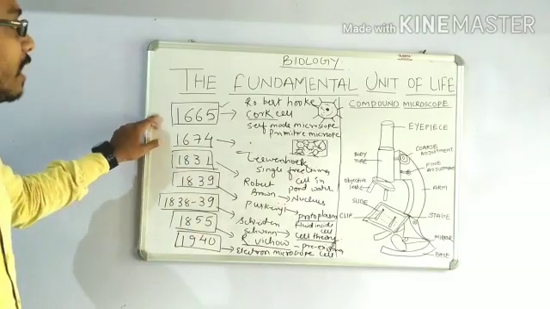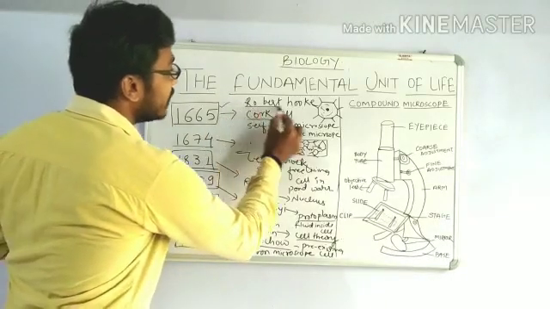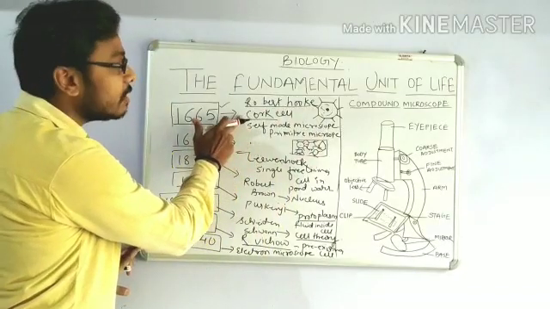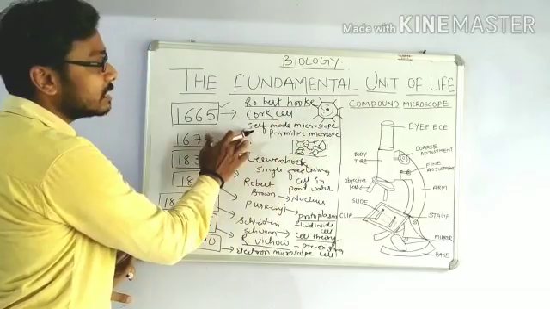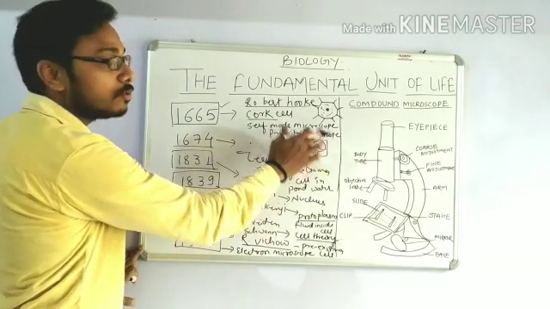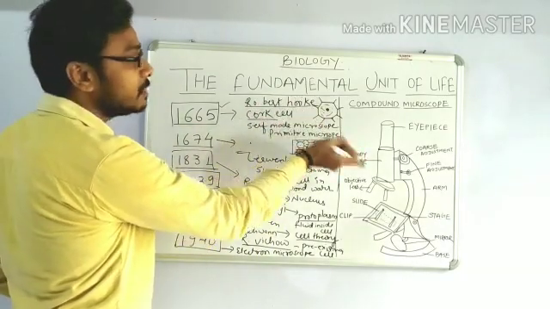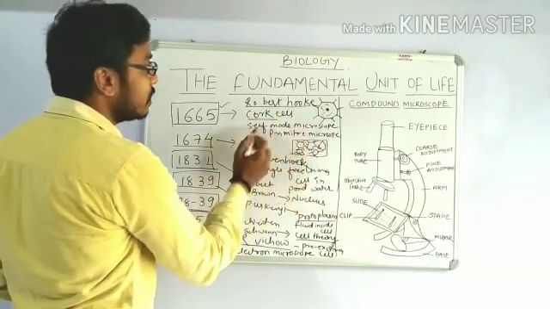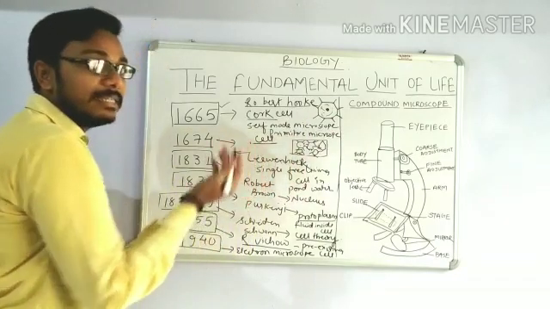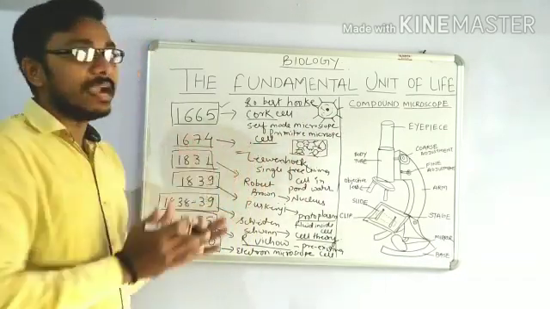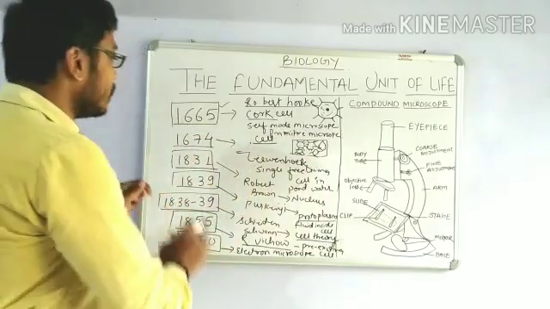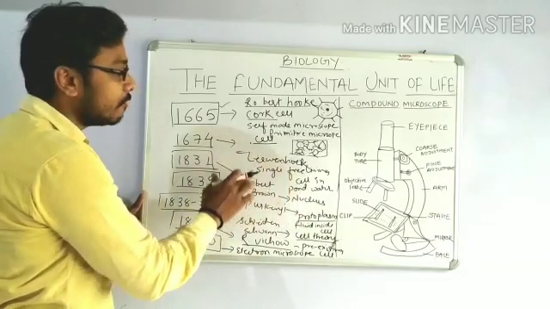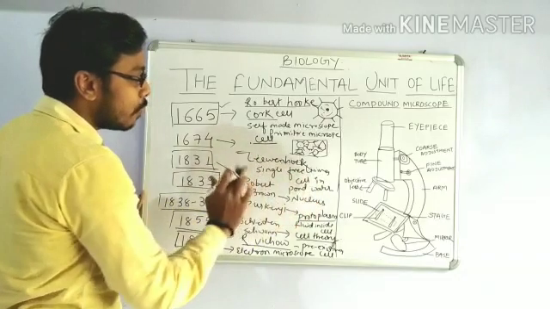In the year 1665, Robert Hooke was the first scientist who coined, or we can say discovered, the cell in a cork cell, or we can say cork cambium cell, by a self-made microscope that is known as a primitive microscope. He termed those compartments which he saw inside the cork cell as cells. And cell means a little room. Cell is a Latin word which means a little room. In the next year, that is 1674, Leeuwenhoek discovered the single free living cell in pond water.